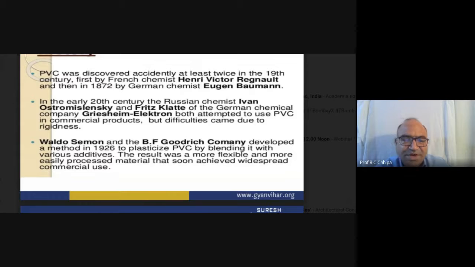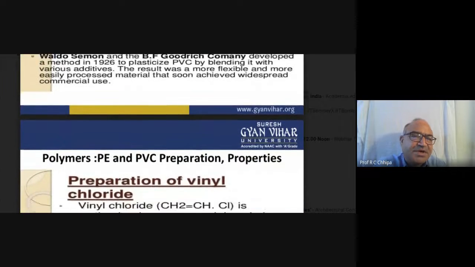So a number of additives are added. Up to that point PVC was rigid, but it became flexible, and the result was a more flexible and more easily processed material that soon achieved widespread commercial use.